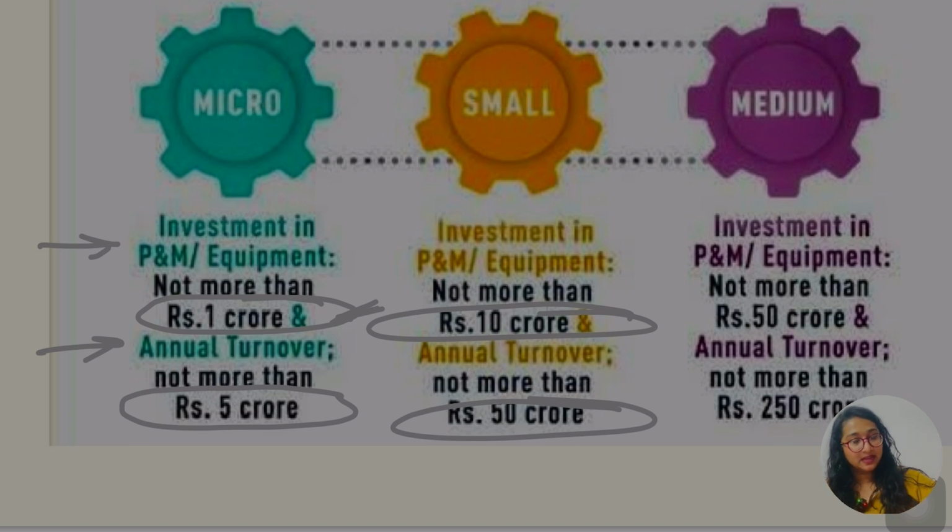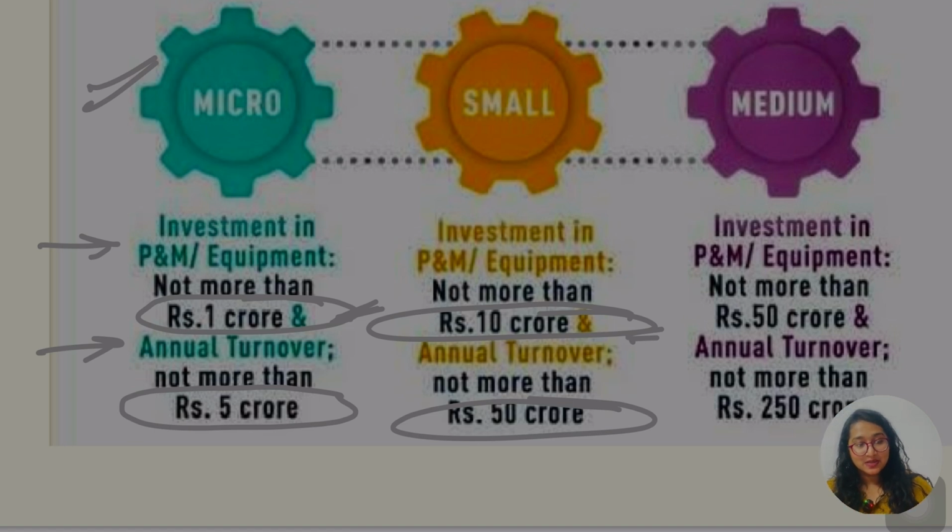So okay, what was it in the first one? This was of 1 crore and this was of 5 crore, right? This was of what? Which part? The micro part. The second part was for the small enterprises, that plant and machinery investment is 10 crore. Okay, it should not exceed this. Investment in plant and machinery could be from 1 crore up to 10 crore.